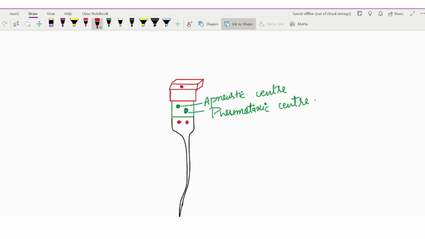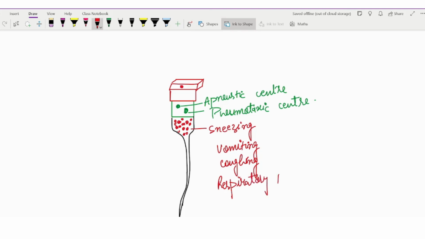The centers present in the medulla oblongata are completely different; they are the functioning part, controlling different functions of our body. For example, these are the centers for sneezing, for vomiting, for coughing, yawning, etc. Or very specifically it has the rhythm center for respiration. So I will write respiratory rhythm center here.